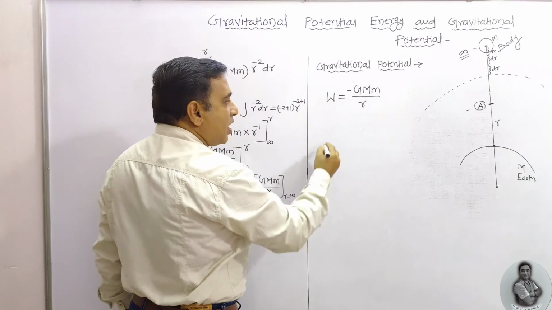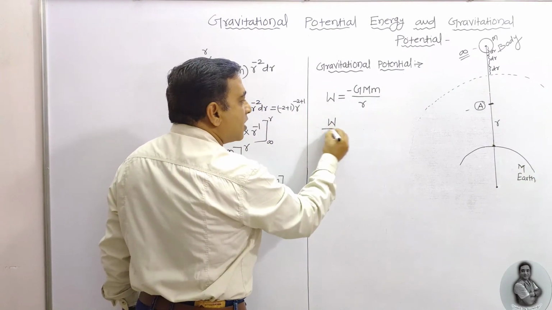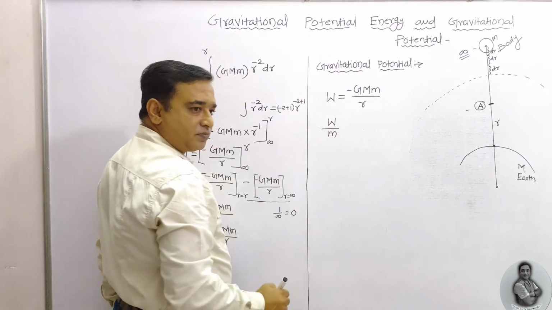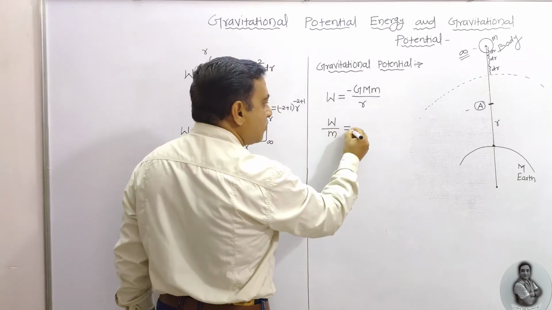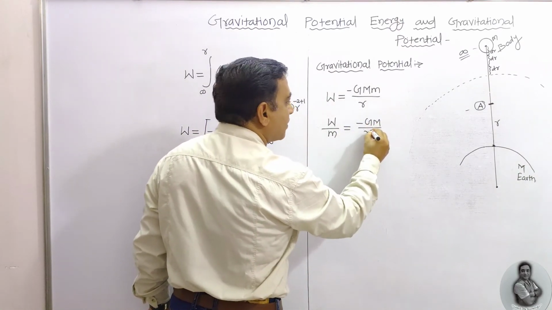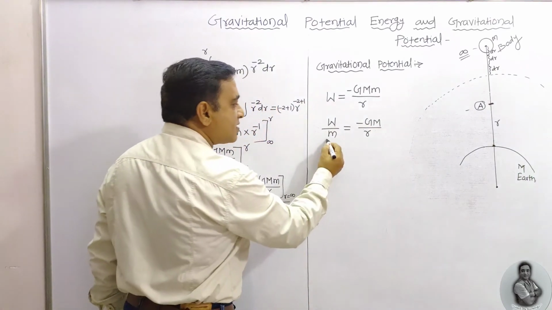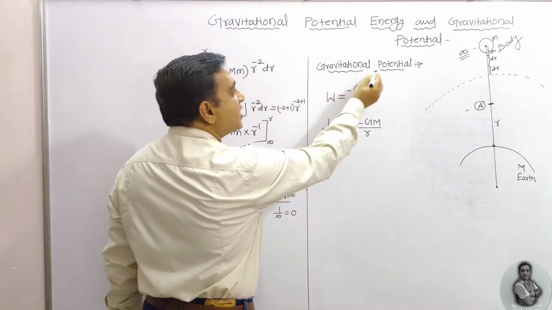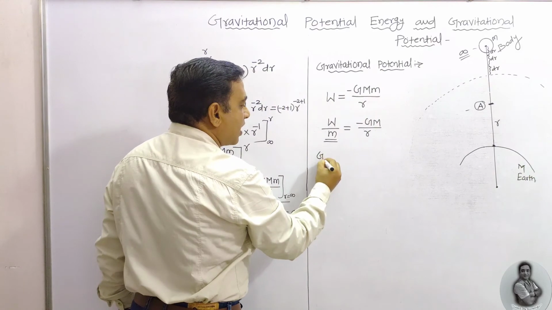So here is the formula: work done per unit mass is equal to minus GM upon R. This is nothing but your gravitational potential.